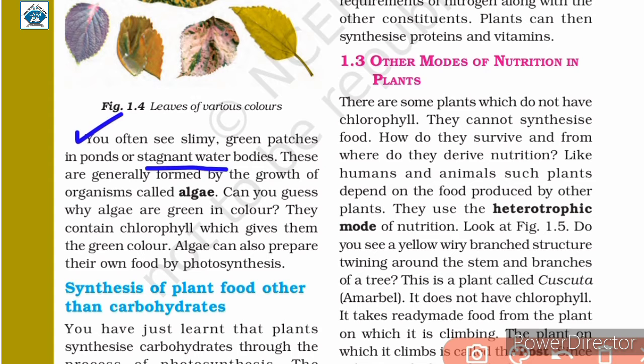Algae contain chlorophyll, because of which the patches you see in the lake or ponds or any other stagnant water body are green in color. Now, since algae contain chlorophyll, algae can also prepare their own food by the process of photosynthesis.